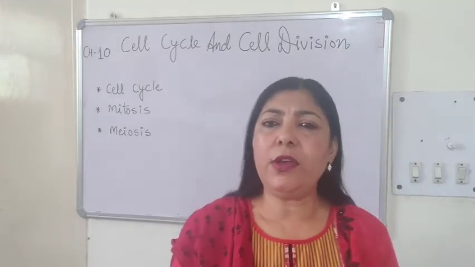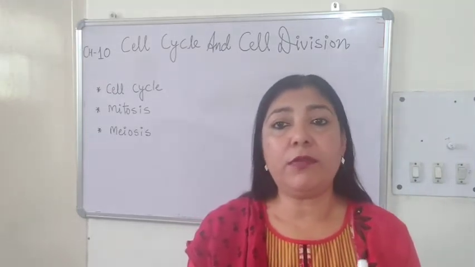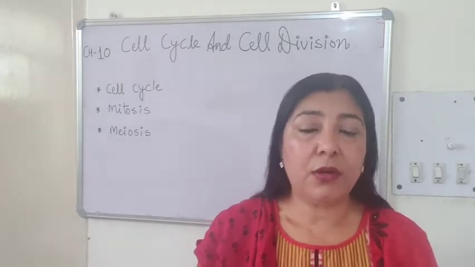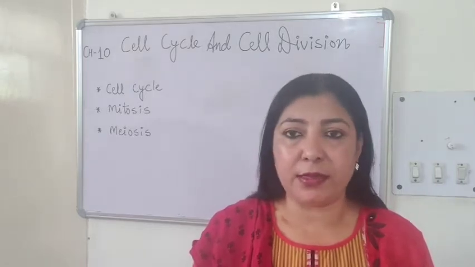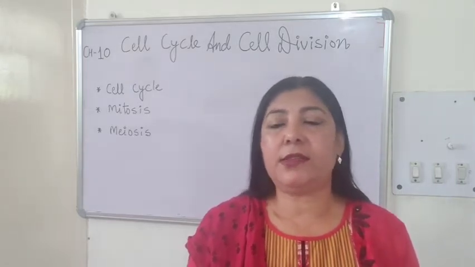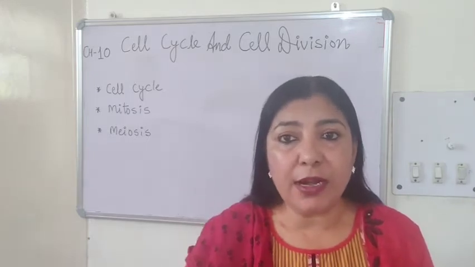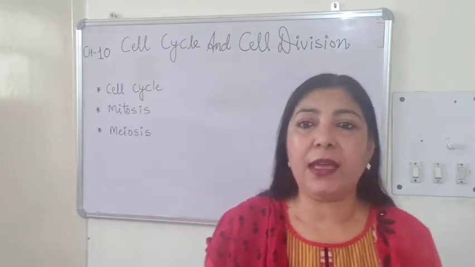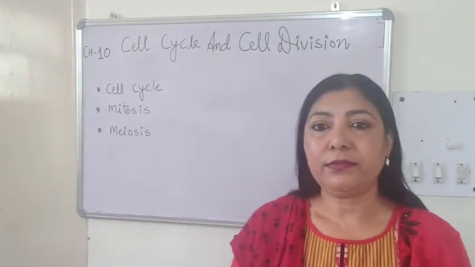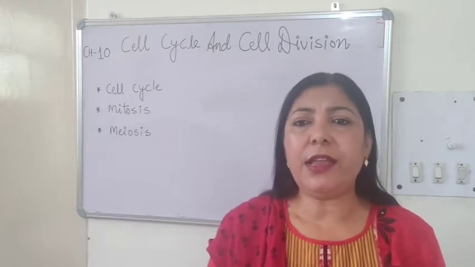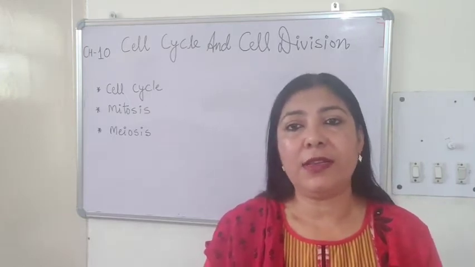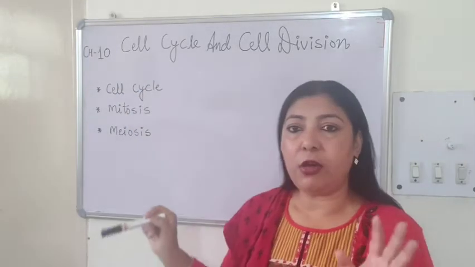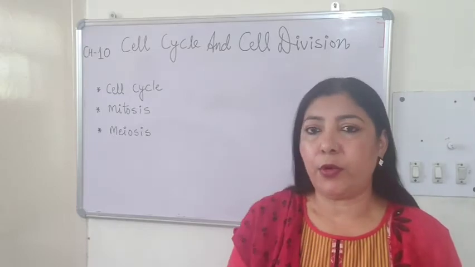We know that all living organisms are made up of cell and its products. It may be a unicellular organism or multicellular organism. And all these organisms, if they have to multiply, if they have to reproduce, the only possible way is cell division. So in this chapter, we will study about the various aspects of cell division. Though it's a small chapter, it is very important.